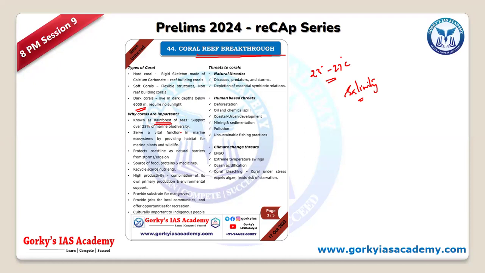Okay, so remember that. You should understand the various threats we have and other aspects. And some terms like coral bleaching, algae bloom, and red tide. So these are terms which you can relate to that.